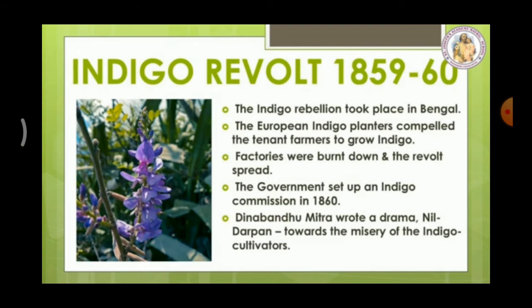What happened in this year? In 1860, the Indigo Commission started. Dinabandhu Mitra wrote a drama, Neel Darpan, in Bengali with a view to draw the attention of the people and the government towards the misery of the indigo cultivators. So relating to these indigo cultivators, Dinabandhu Mitra wrote one drama. That drama's name was Neel Darpan. Misery means sufferings.